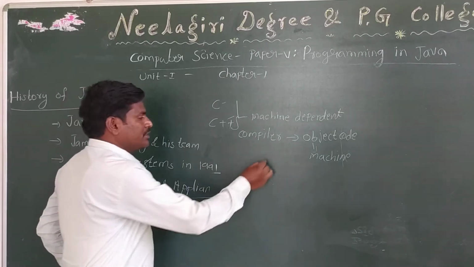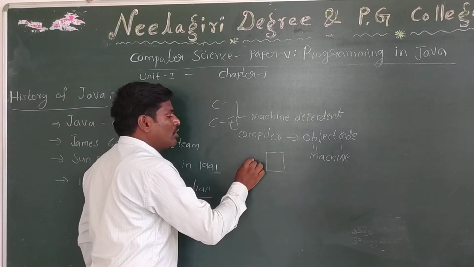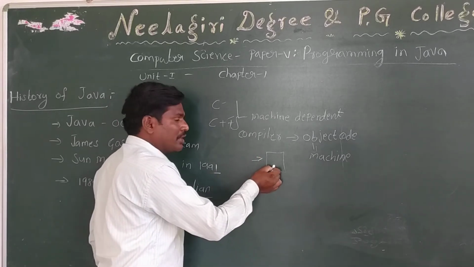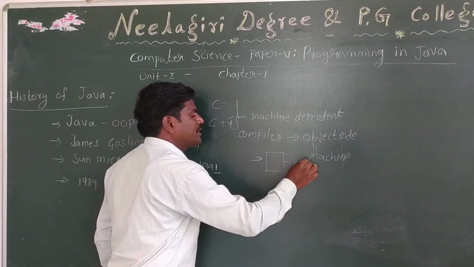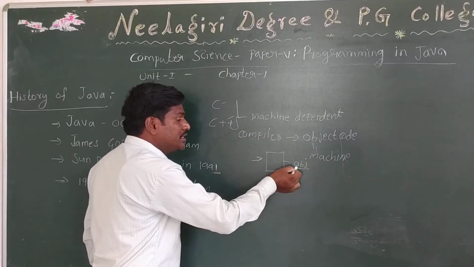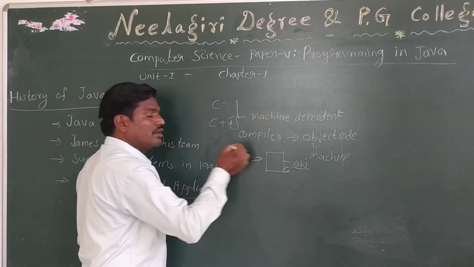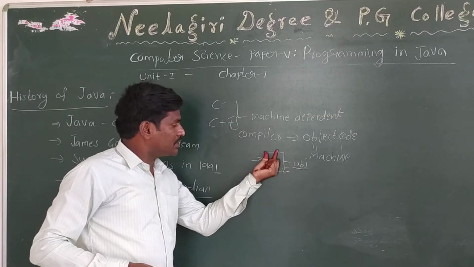This is our system. Here I developed a C language program and compiled it. Whenever you compile a C language program, an object file is generated. This object file is understandable only to machines that have the same operating system and the same processor as this machine.